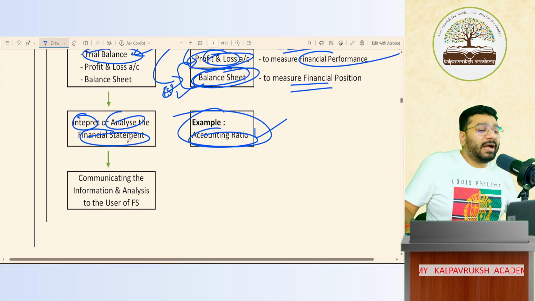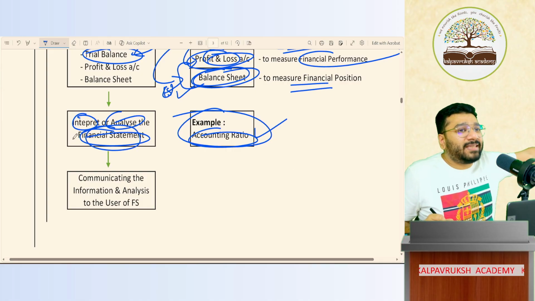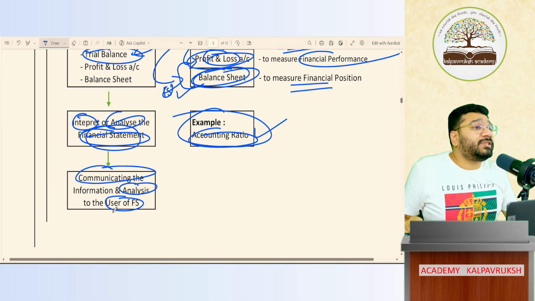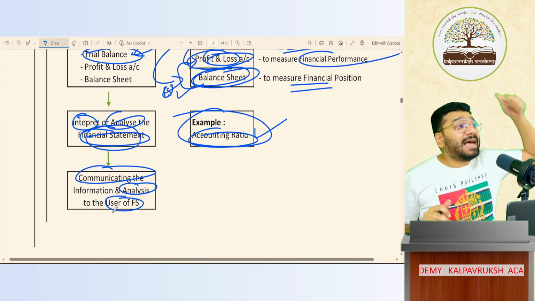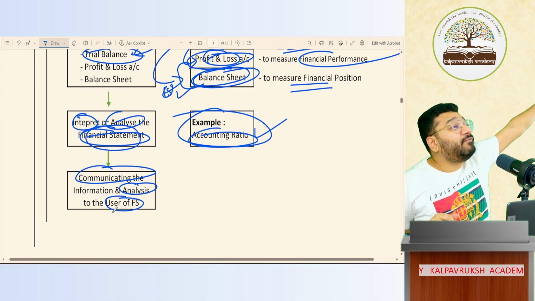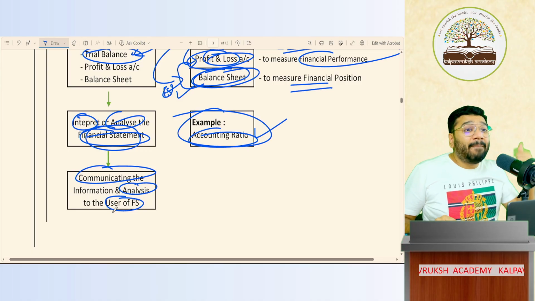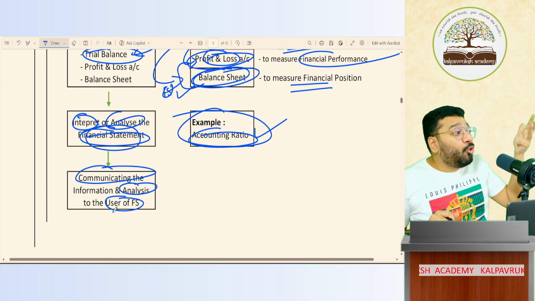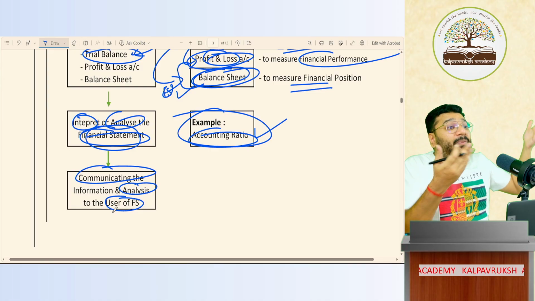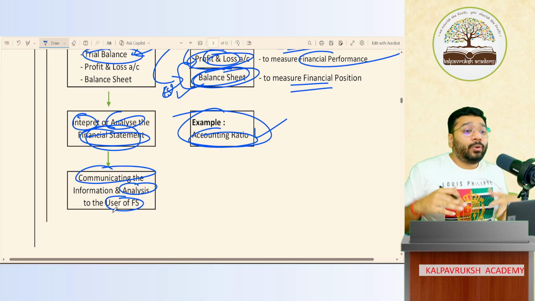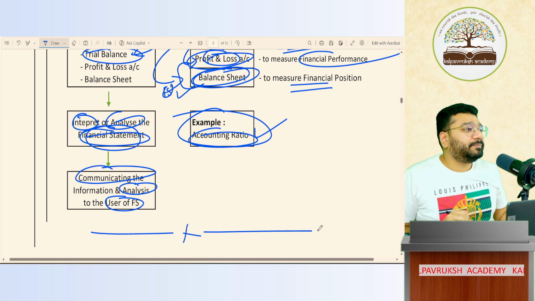And once you analyze the financial statement, the last step of the accounting process is communicating the results of the analysis to the users of financial statement. So whatever analysis you do as a chartered accountant, you have to inform the stakeholders, the users. Who are the users? Banker, investor, owner, employee. To these people you have to communicate. Got it, not got it? With this, the entire accounting process gets over.